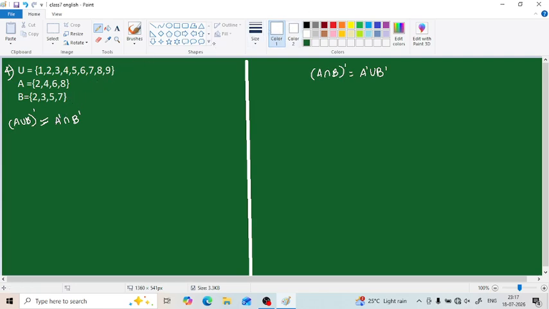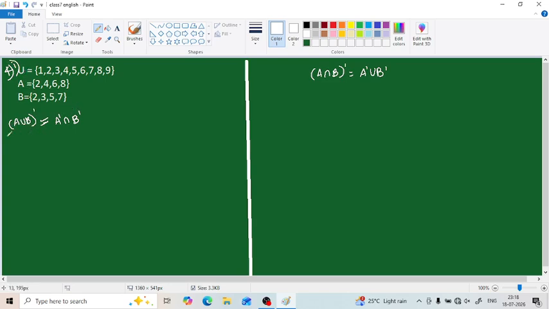This question can be solved in two ways: by the theory part as well as by drawing a Venn diagram. Here I am doing both and you can choose whichever you like. First we have to write A union B. Since this is exam mode, while writing in exam pattern, we have to write the given data present in a question. So while writing the answer, you have to mention U, A and B for each sub question. This is the first one here, so I mentioned U, A and B in the question.